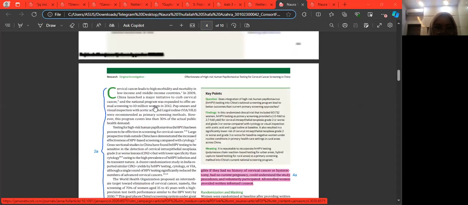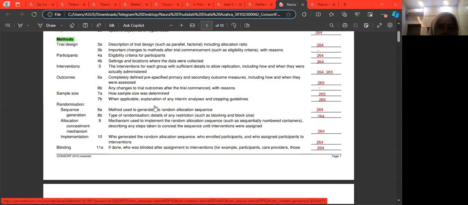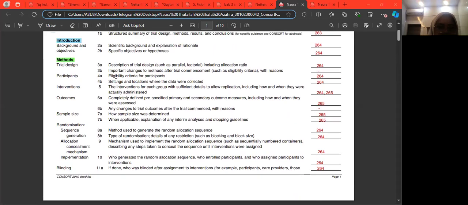Next, for participant eligibility criteria for participant for A, and for B, setting and location.